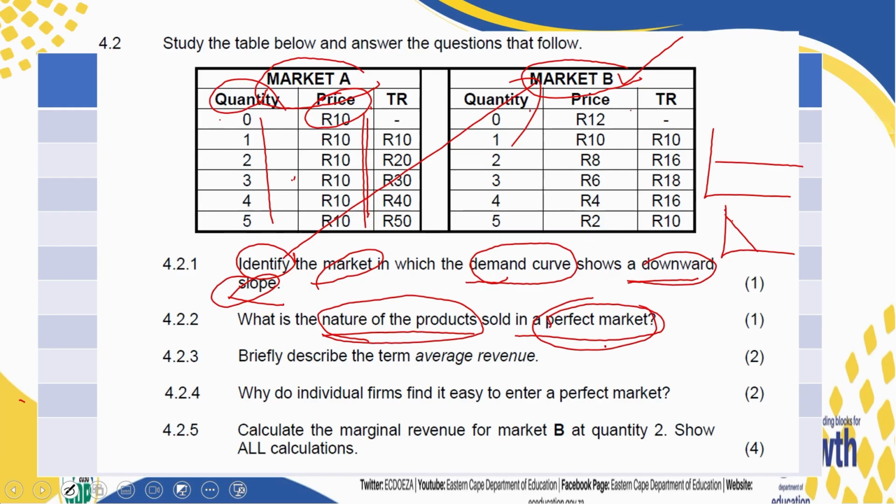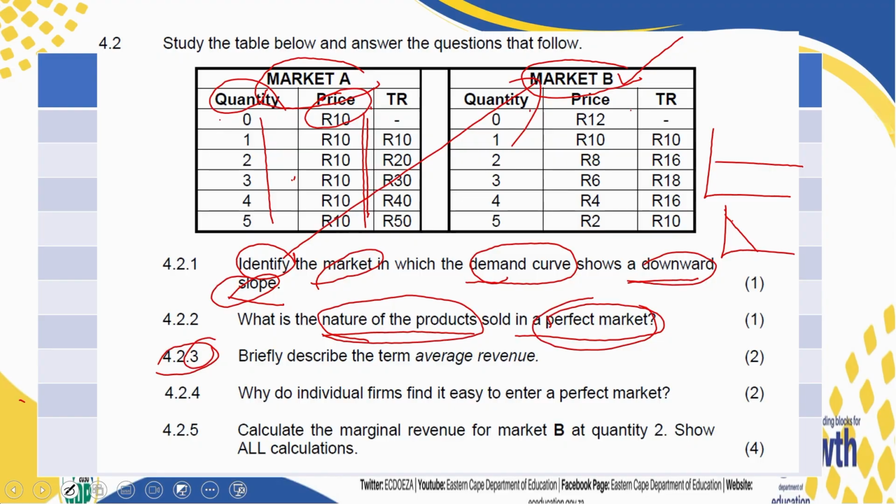It should be homogeneous. So that is going to be your answer. Since you are revising, why not also try and check the nature of products for other market structures, so that you can know, because sometimes it's not going to be the same. This is a question that was already written, which you are not going to write.